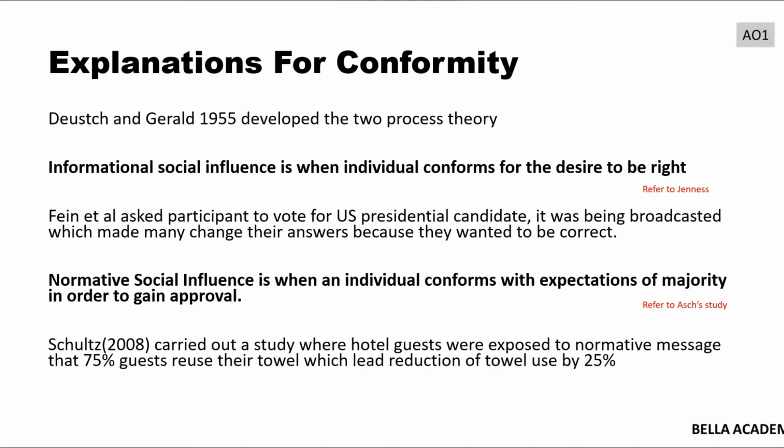Let's move on to explanations for conformity. Again, it's still AO1, so we're still in the explanation part. So Deutsch and Gerard, 1955, developed the two-process theory. Now, these are the two explanations of why conformity happens. Firstly, informational social influence is when an individual conforms for the desire to be right. Now, you can use the Genesis example, or you can use the Fein study, where he asked participants to vote for a US presidential candidate. It was being broadcasted, which made many change their answers because they wanted to be correct.